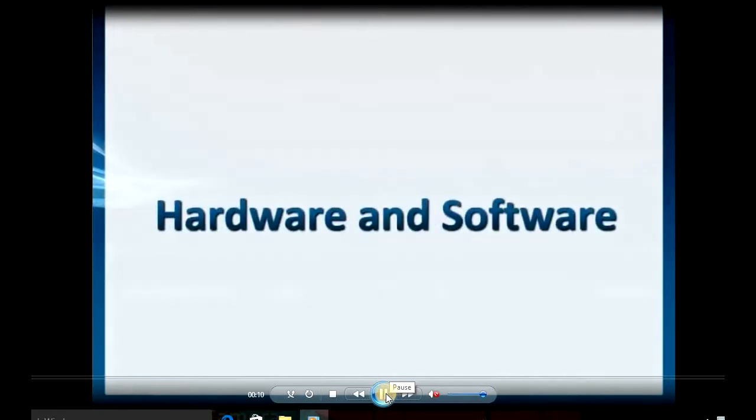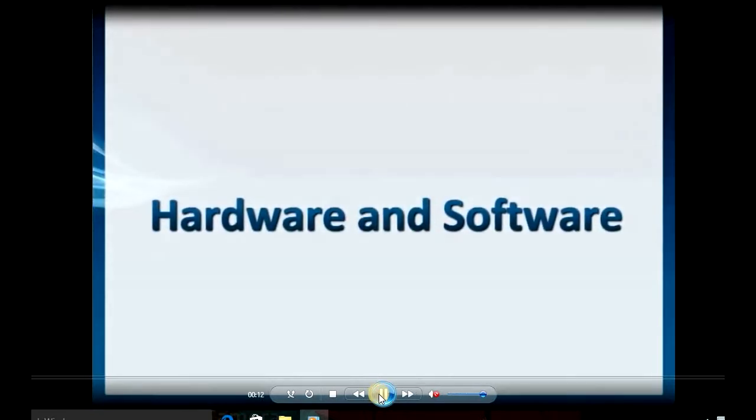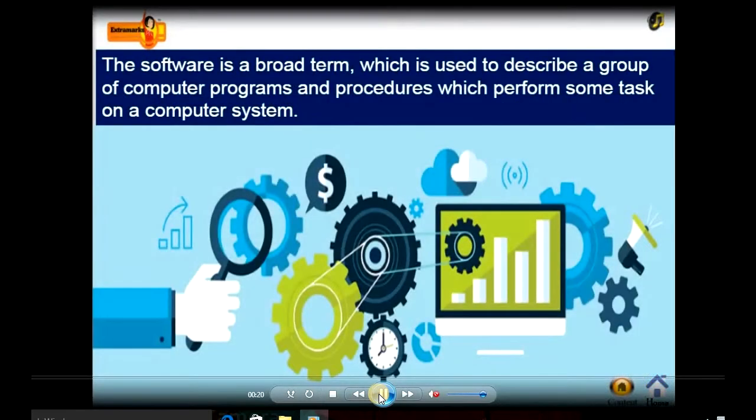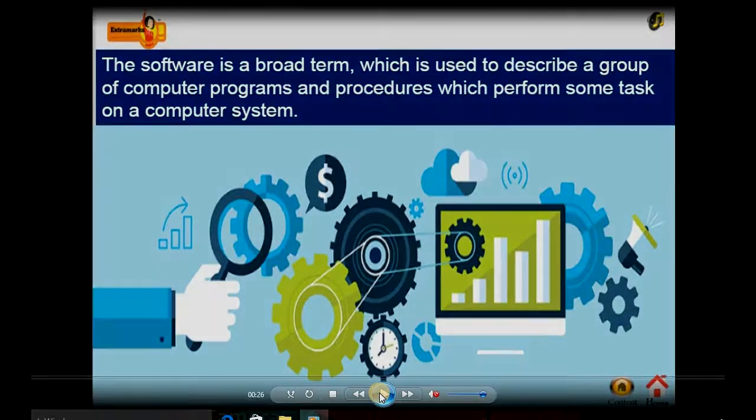Now, a question arises: what is hardware and software? Hardware is the part of a computer that we can see and touch. Software is the part which we can see but we cannot touch. The software is a broad term which is used to describe a group of computer programs and procedures which perform some task on a computer system.